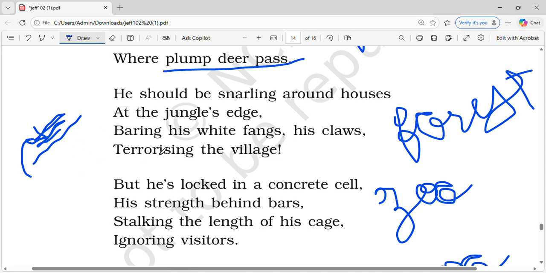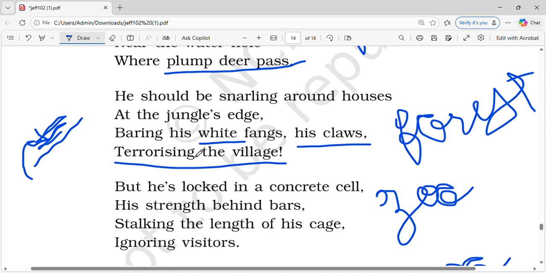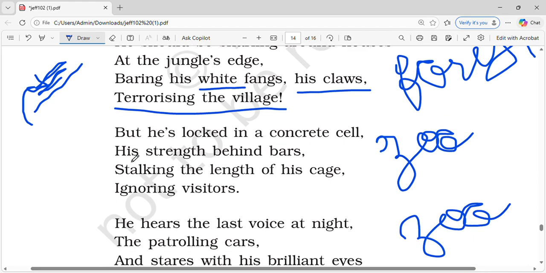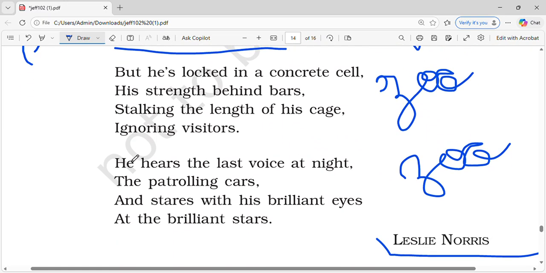And at the jungle's edge, baring his white fangs मतलब he's showing off his white fangs जो होते हैं उस पे, his white claws, and he's terrorizing the village मतलब he is frightening the village or scaring the village. So he should be snarling around the houses मतलब होता है he's making warm voices or angry voices, and he's at the jungle's edge, which is where the village is. He's showing his white fangs and his claws, and he is scaring the village.